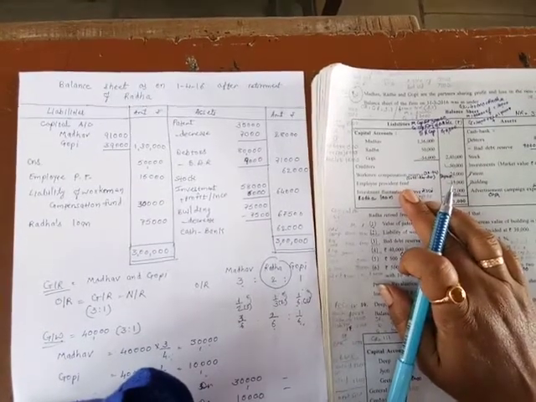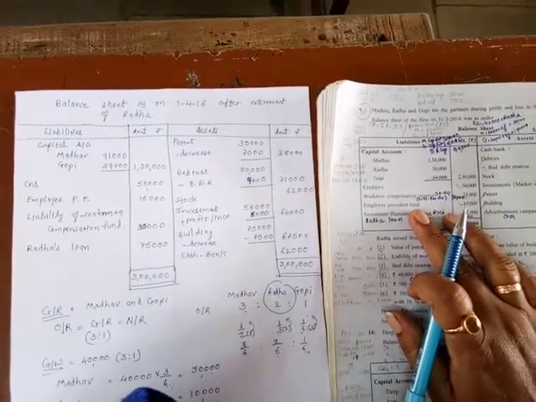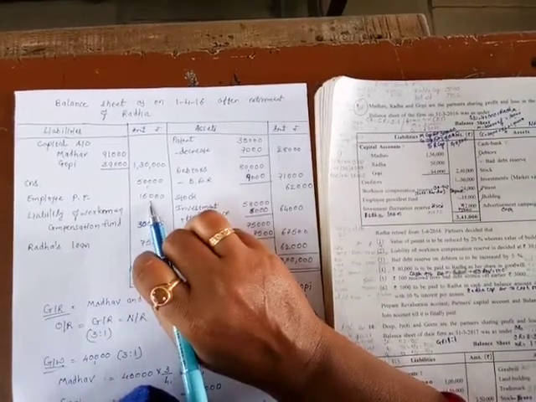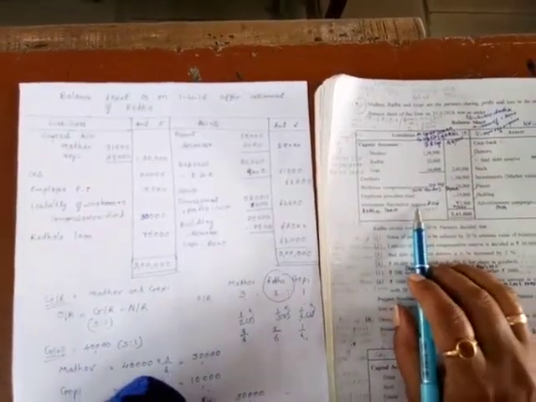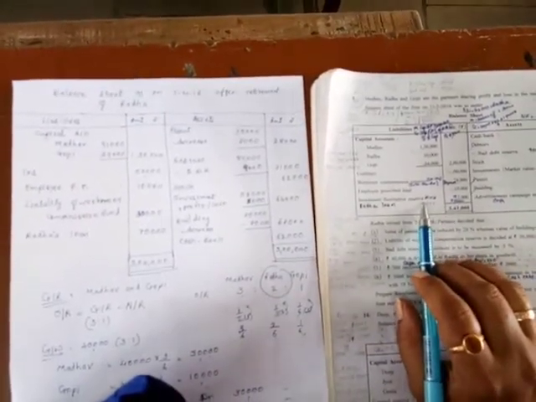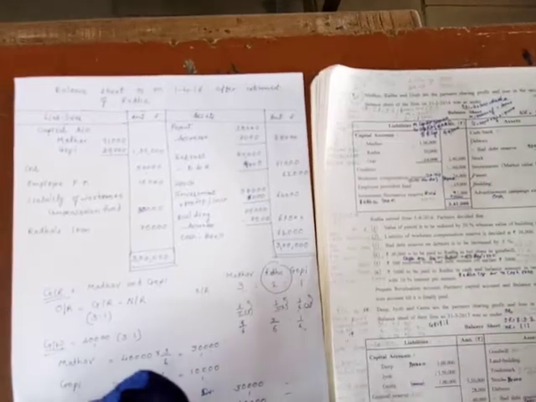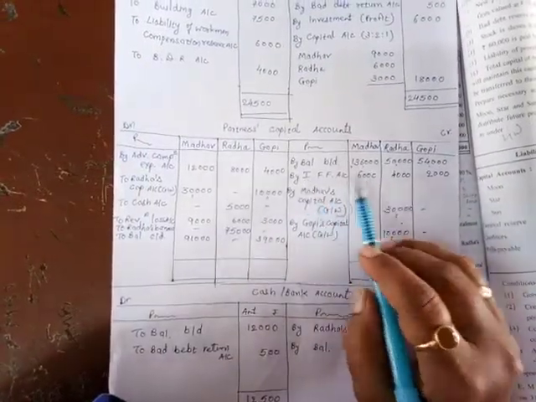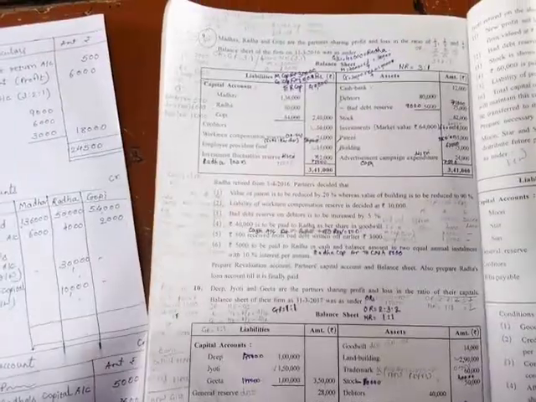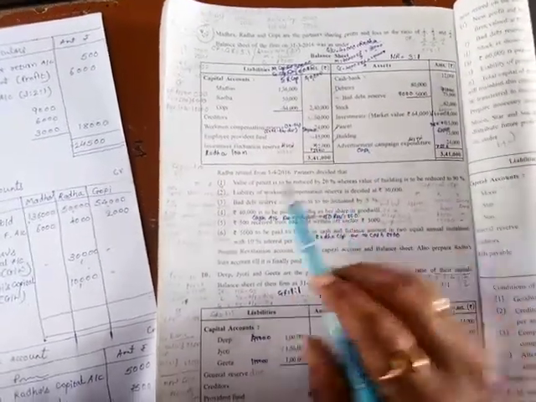Then employee provident fund, this is liability, this is not accumulated reserve or profit, this is liability of the firm. So write down employee PF as it is 15,000, no change in that. Then investment fluctuation fund. Now investment fluctuation fund, this is accumulated reserve or profit. So this is to be distributed in between all partners in their old ratio. See, investment fluctuation fund, all partners in their old ratio, right? So old balance sheet, that whole we have transferred into the new balance sheet. Now we solve one by one these adjustments.